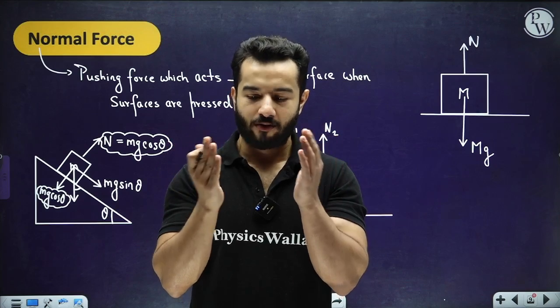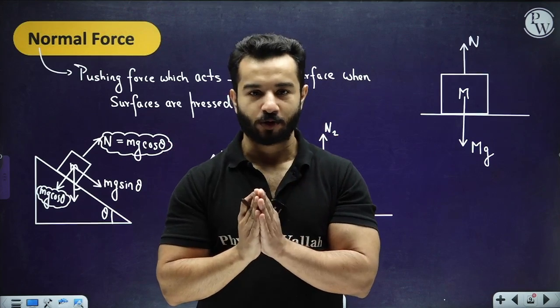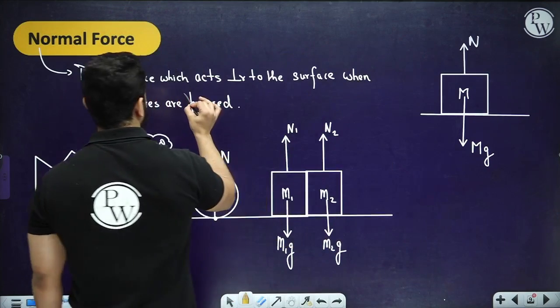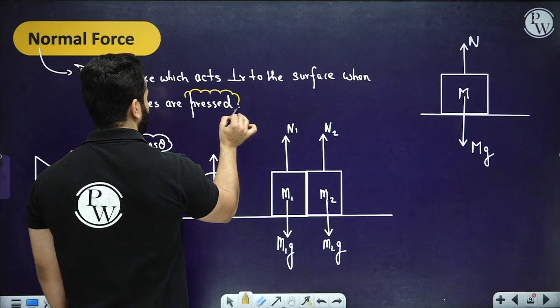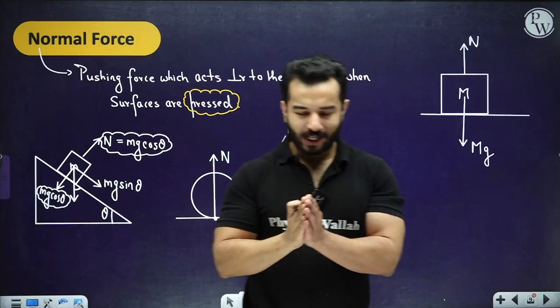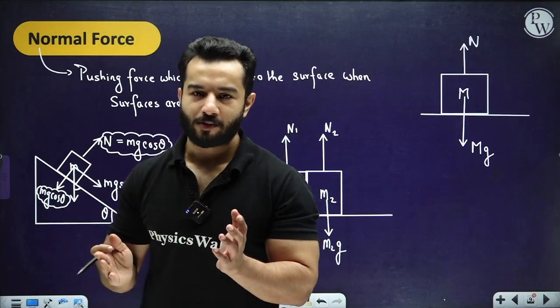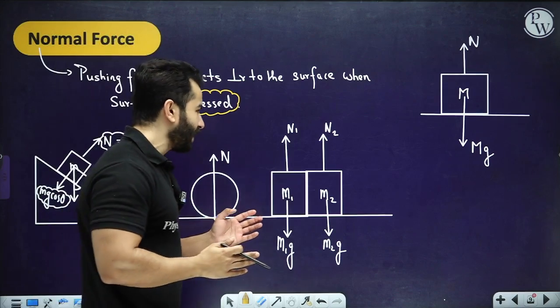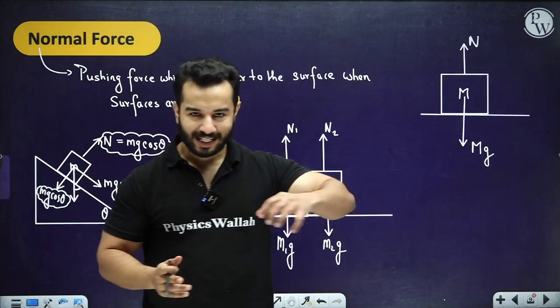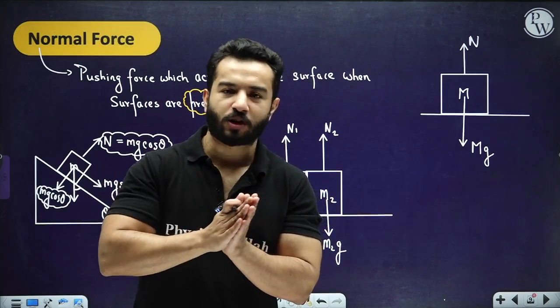I mean, when I say I don't have any problem, I don't have to draw the normal forces. Please remember, we are going to draw the normal forces only when the surfaces are being pressed by anything, right? If they are in contact with each other, normal force will not come into place. Why was normal force coming over here? Because of this Ng. This Ng was actually pressing the two surfaces.